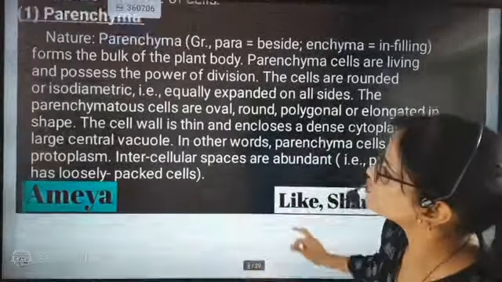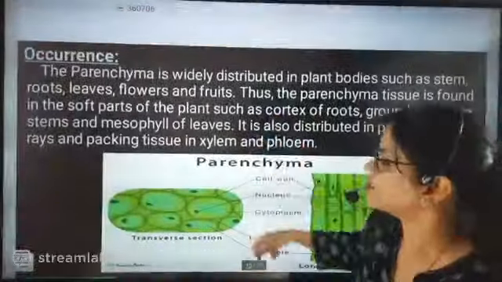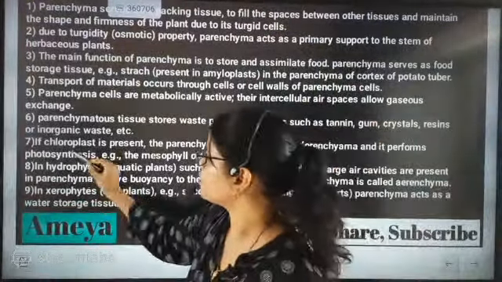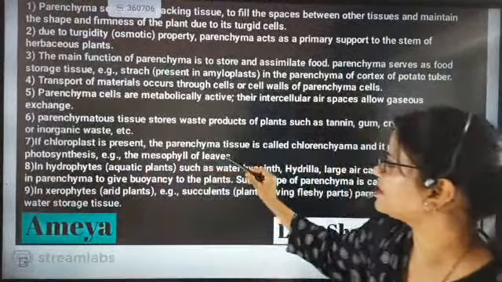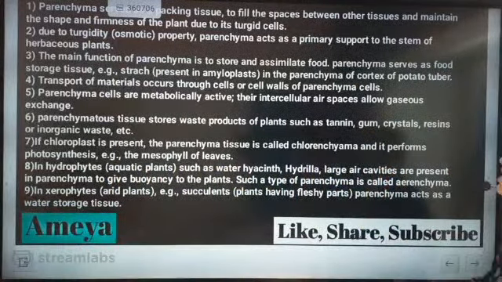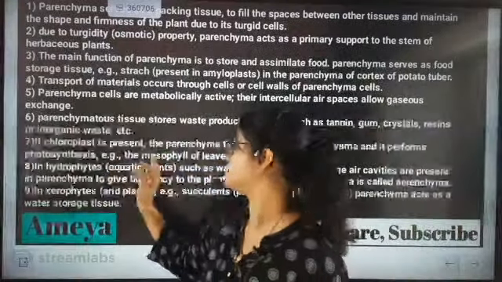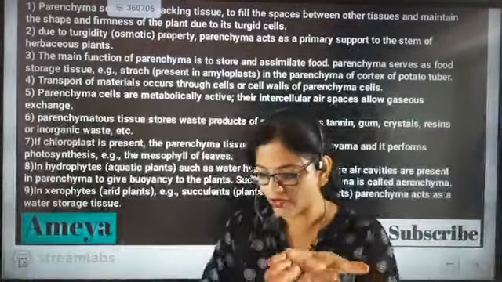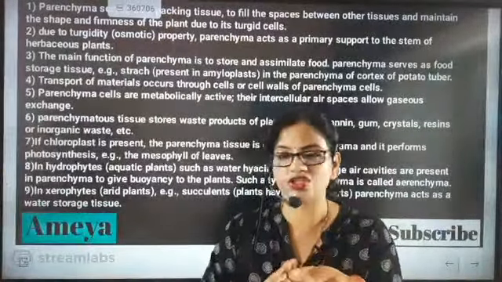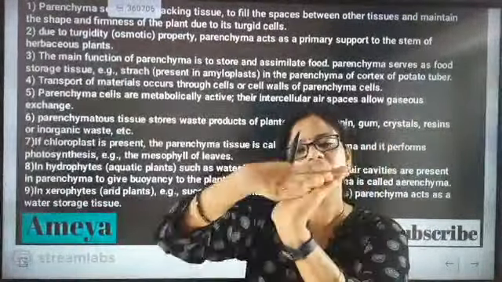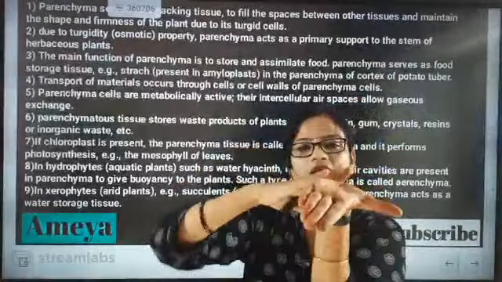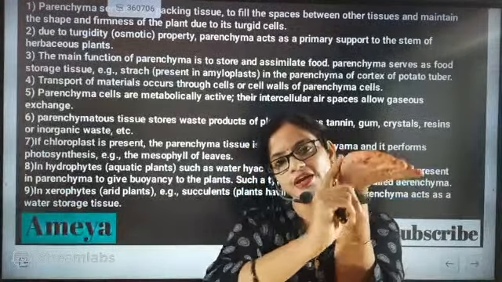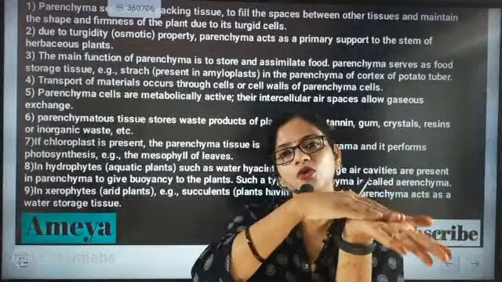Now I am going to show you that part. We have already studied that section. What exactly is called Chlorenchyma? Look here: if chloroplast is present, the parenchyma tissue is called Chlorenchyma and it performs photosynthesis. Example, the mesophyll layer of leaves. In leaves, the upper part is epidermis, and the mesophyll layer lies in between and has chloroplasts.